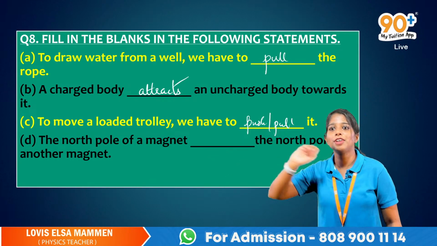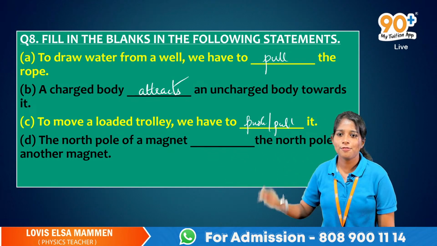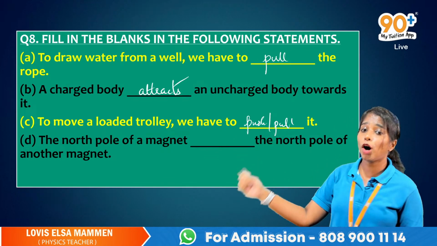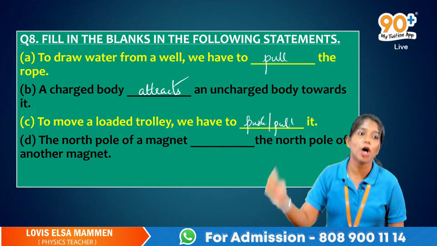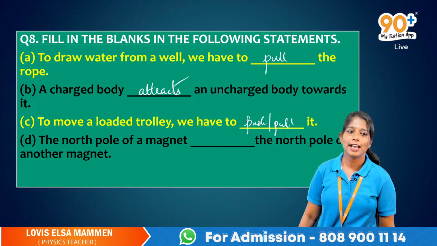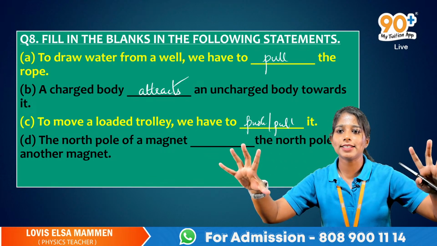Now the fourth fill in the blanks. The north pole of a magnet dash the north pole of another magnet. Okay, I've taken two magnets.